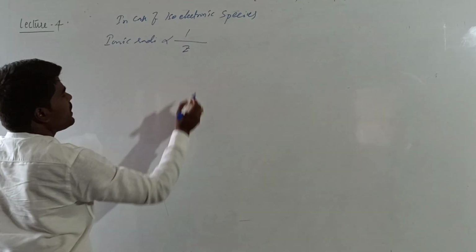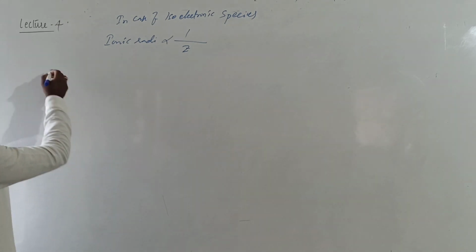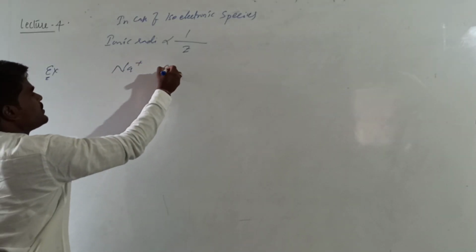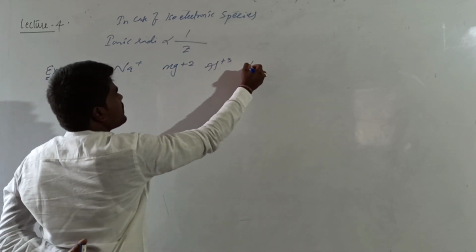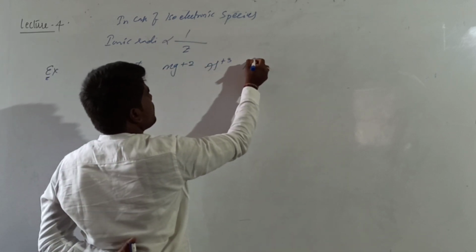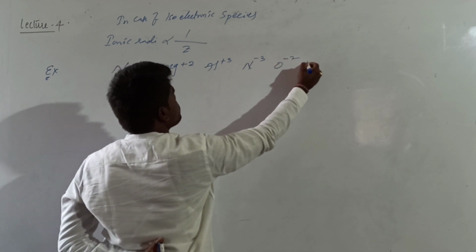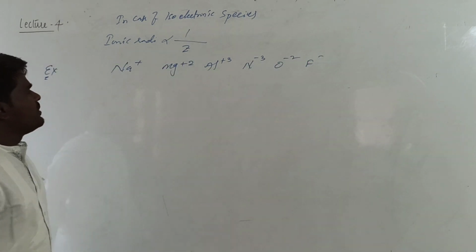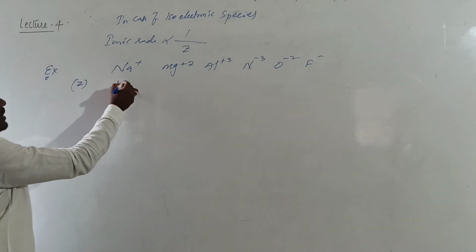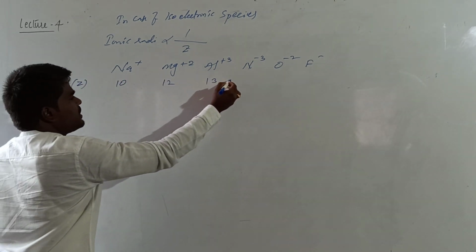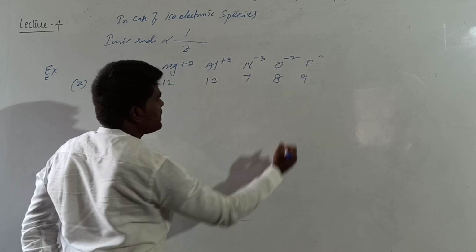If you see an example, I can take Na plus, Mg plus 2, Al plus 3, N minus 3, O minus 2, F minus. Here, what are the atomic numbers of all these elements? 11, 12, 13, 7, 8, 9.